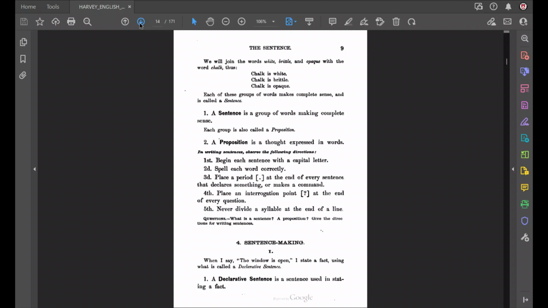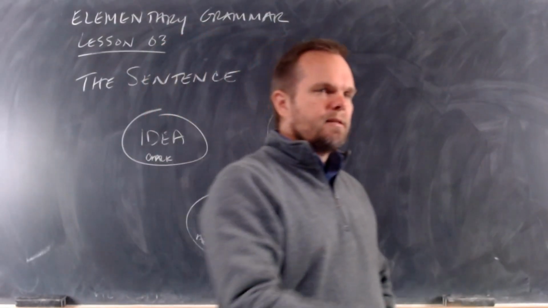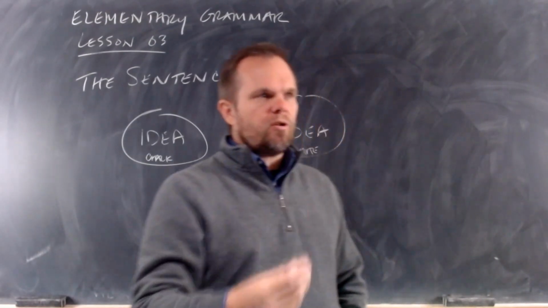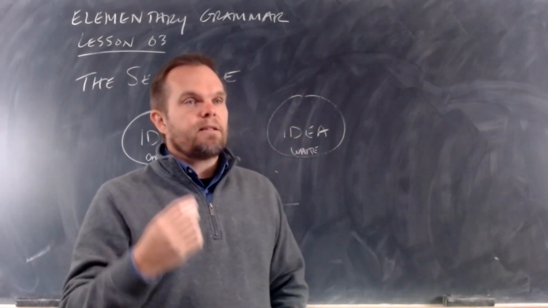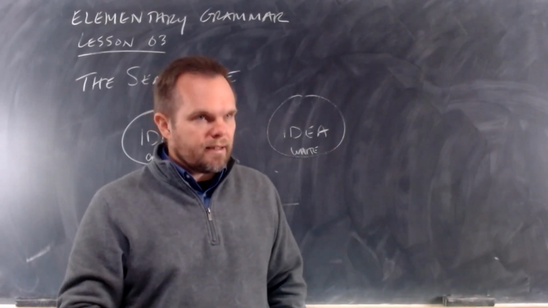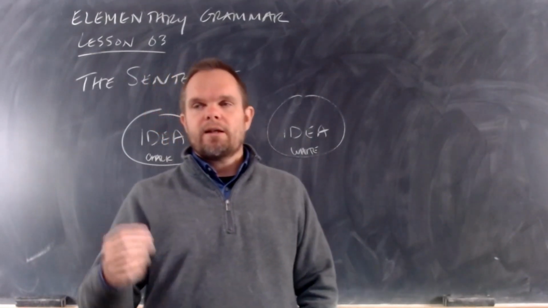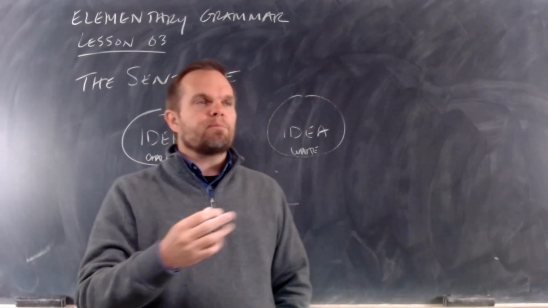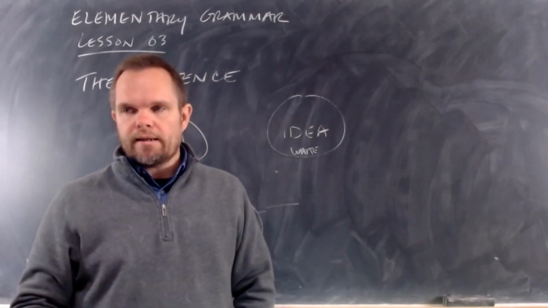All right? So we've got these ideas in our mind. This idea of chalk. I can tell you to close your eyes and think about chalk, and you can. I can tell you to close your eyes and think about whiteness, and you can. I can tell you to close your eyes and think about brittleness, and you can.